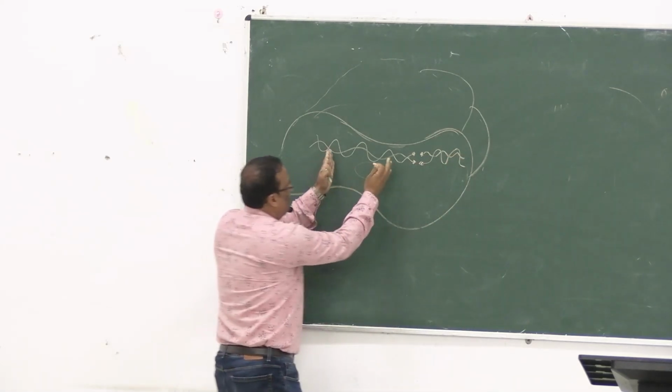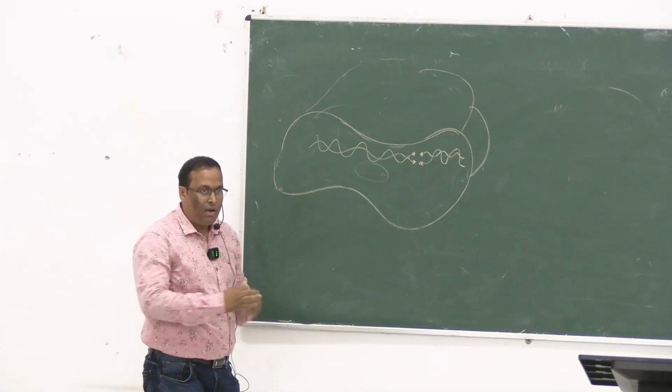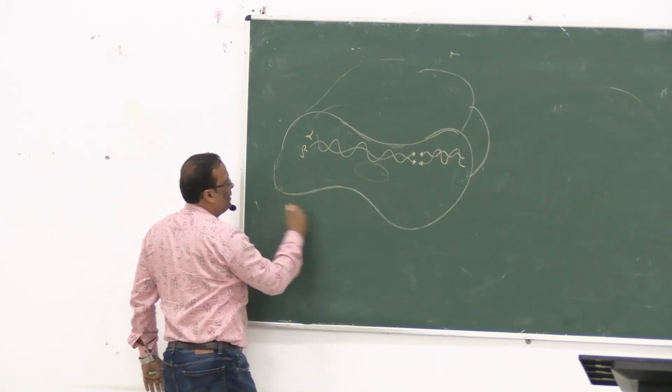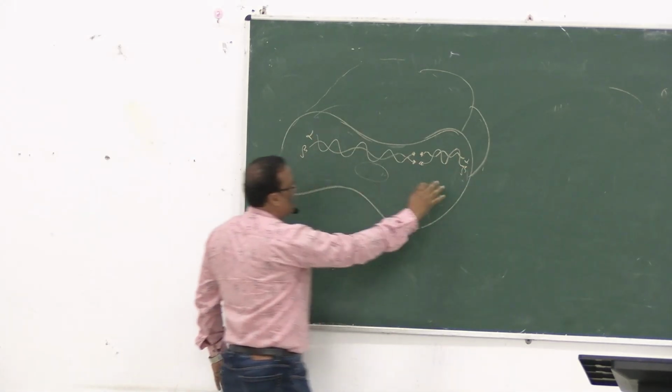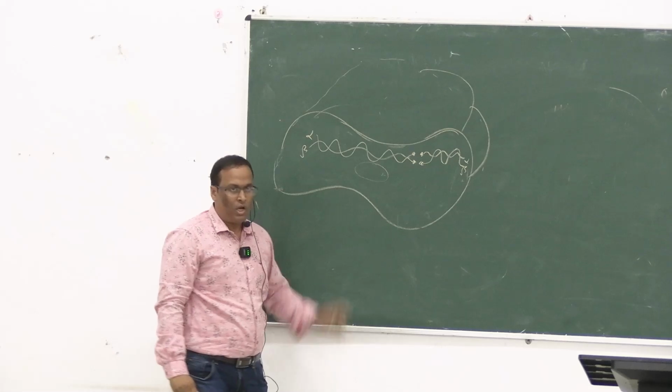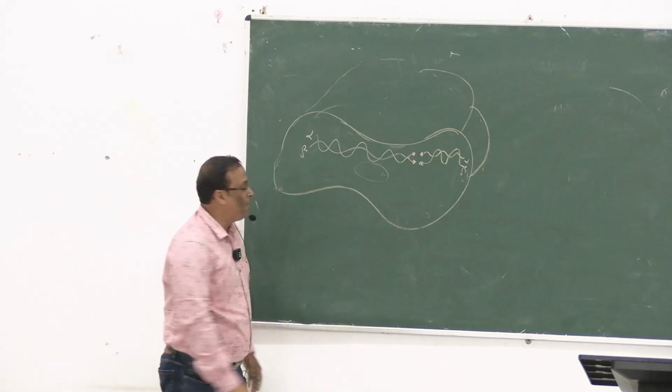So these are a dimer of alpha and beta. This is alpha and beta, this is also alpha and beta. So these are the spectrin molecules. This is called spectrin.